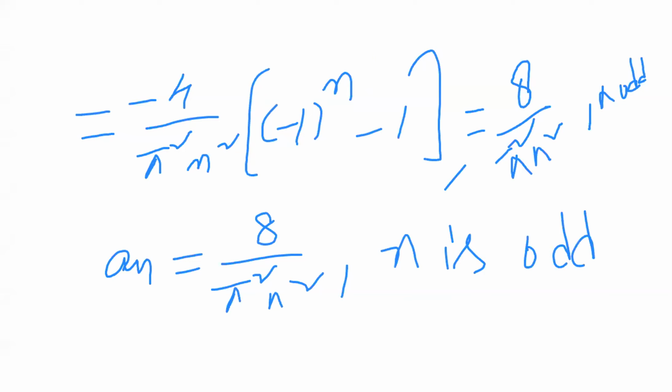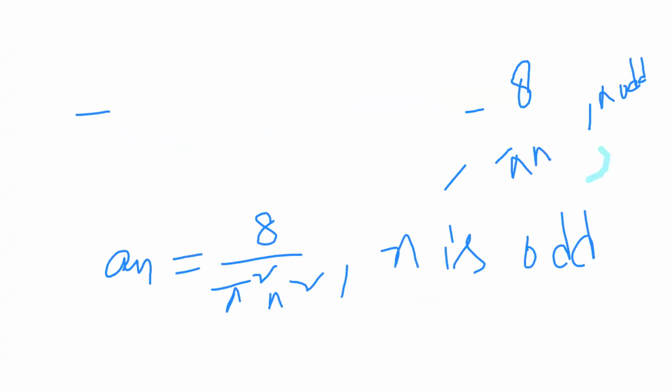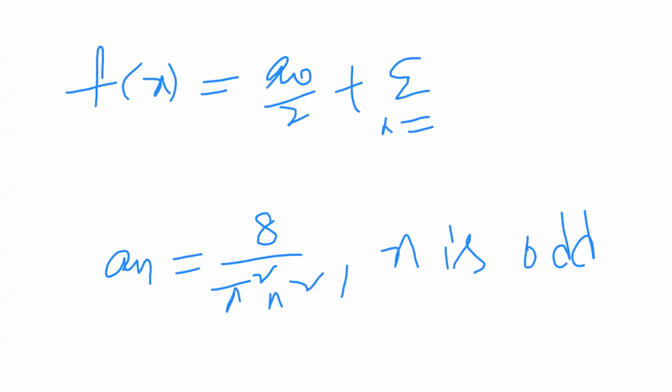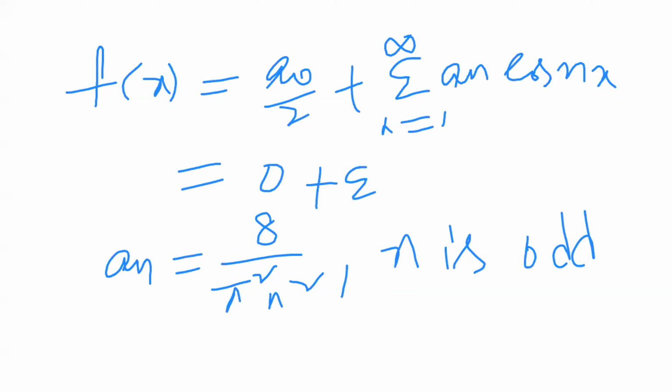Substituting these values in f of x. f of x equals the formula a naught by 2 plus sigma n equal to 1 to infinity a n cos nx. So replace a naught by 2. The a naught by 2 value is 0, and a n. So it is only odd terms. So n equal to 1, 3, 5 only exist, because for 2, 4, 6 the value is 0.